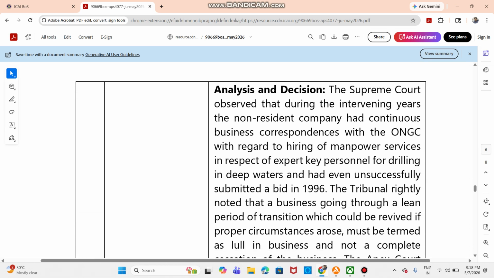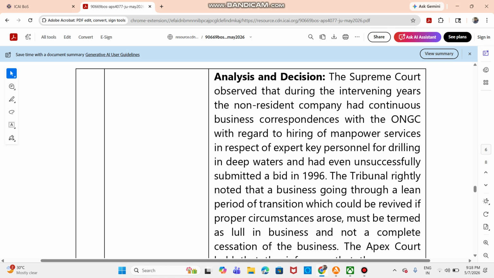So now what is expected from you in this case is that the Supreme Court, that is the Apex Court, observed that during the intervening years, the non-resident company had continuous business correspondence with the ONGC regarding hiring of manpower and expert key personnel for drilling in deep waters, and even unsuccessfully submitted a bid in 1980.